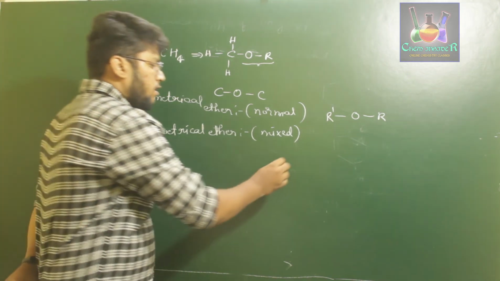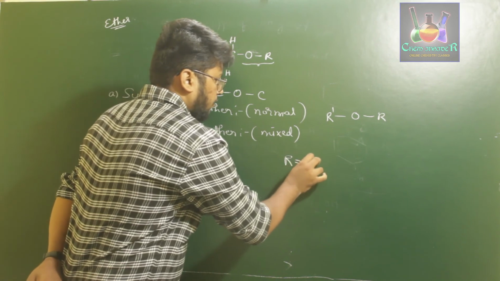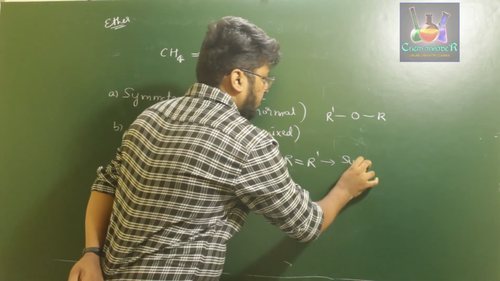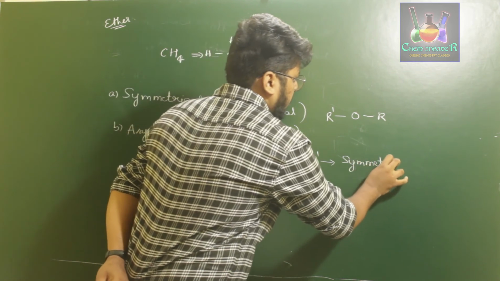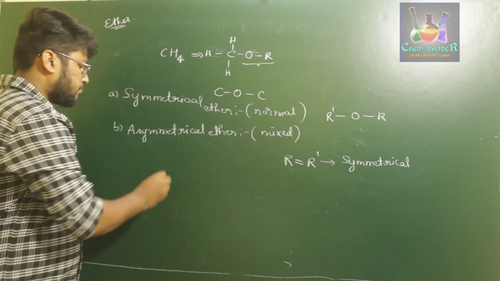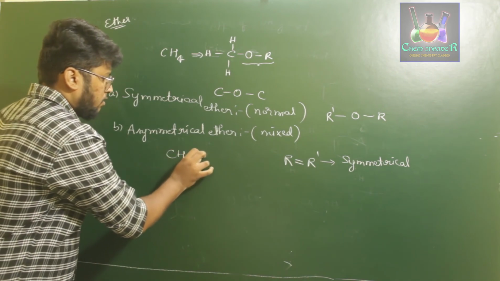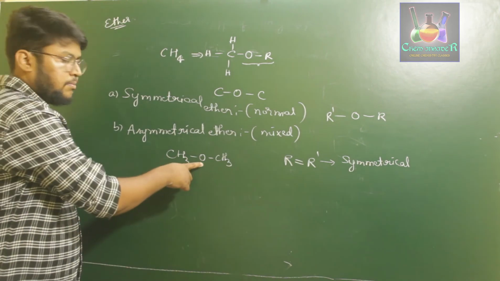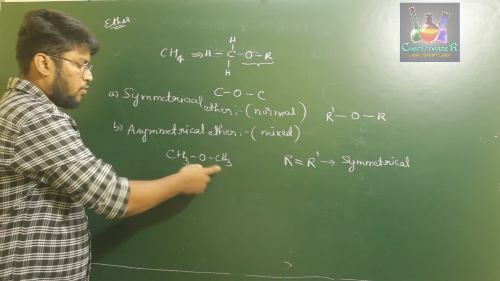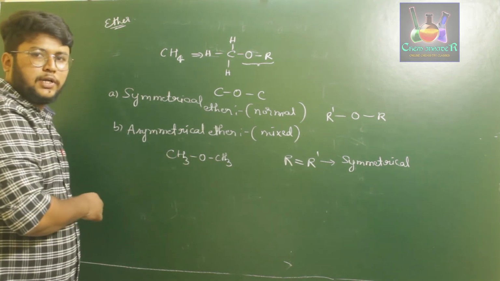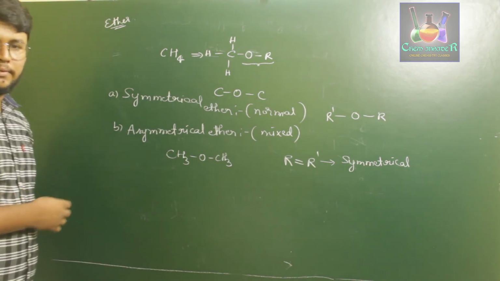If R is equal to R prime, then they give us symmetrical ether. For example, CH3OCH3. In this case, the groups present on either side of the oxygen are the same. Therefore this is symmetrical ether or normal ether.